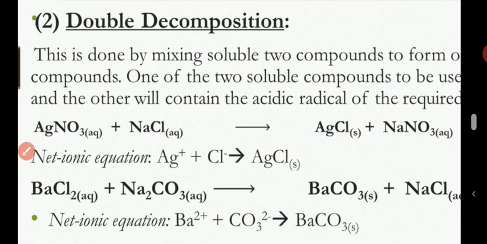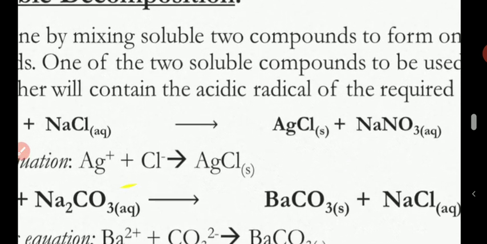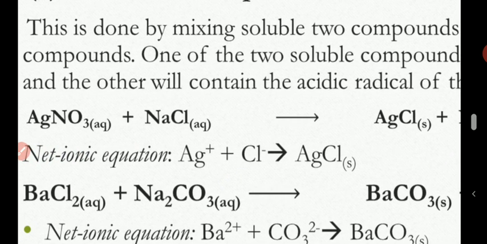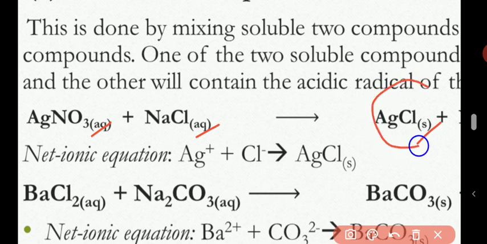When you see the physical state solid, if you mix aqueous and aqueous together and you are getting solid, that reaction is called precipitation or double decomposition, because that compound that is solid will come out as a precipitate.